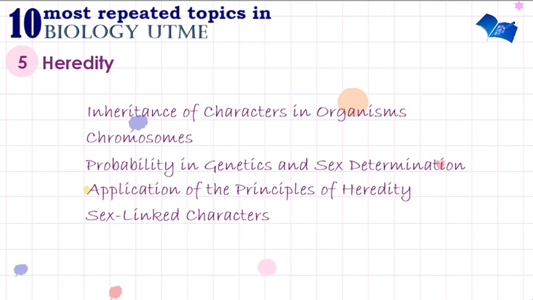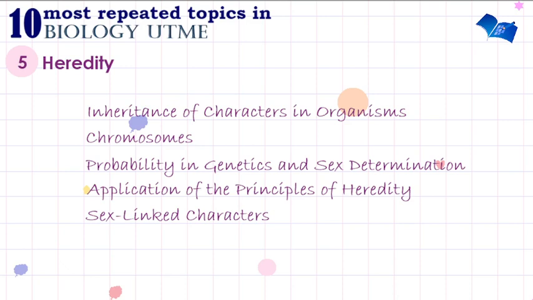And lastly, under the topic heredity, we are going to be looking at sex-linked characters. These are characters that are associated with the X chromosome. Which are associated with what? The X chromosome. Examples of such are baldness, hemophilia, color blindness, and lots more.